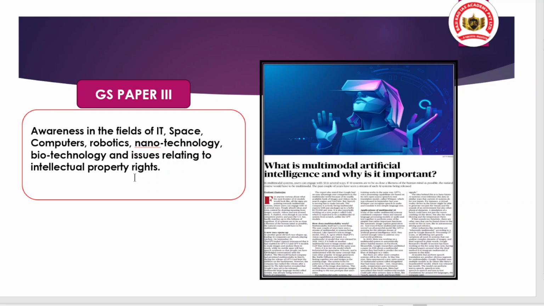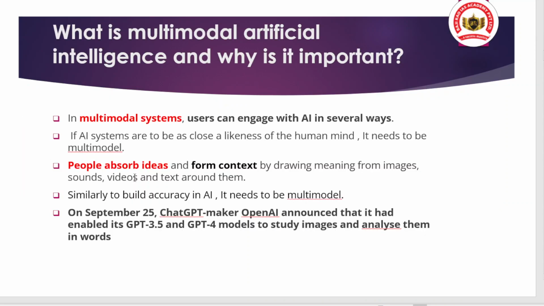So today we will talk about multimodal artificial intelligence, what we mean by it and why it is important, okay, in coming times. So when we talk about artificial intelligence, meaning what? Meaning giving the thinking power to the robots, to the machines, okay, so that machines can also think and can act in an independent way, okay.